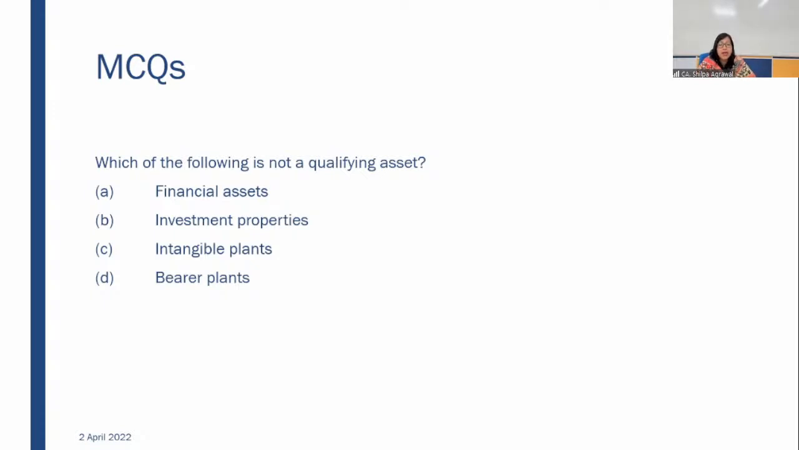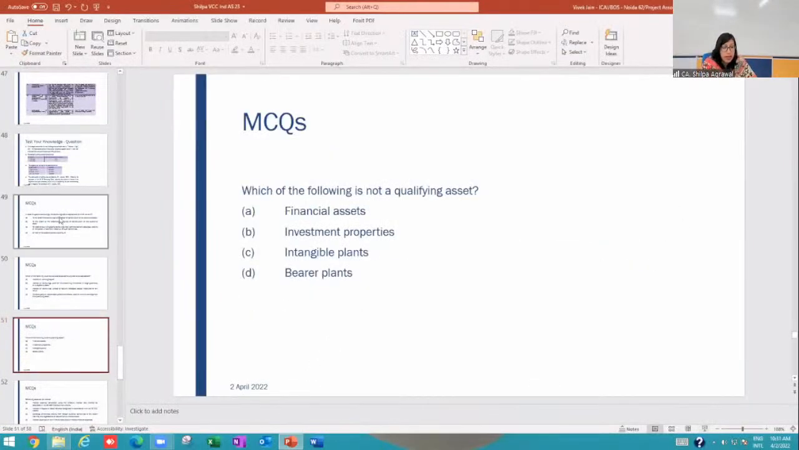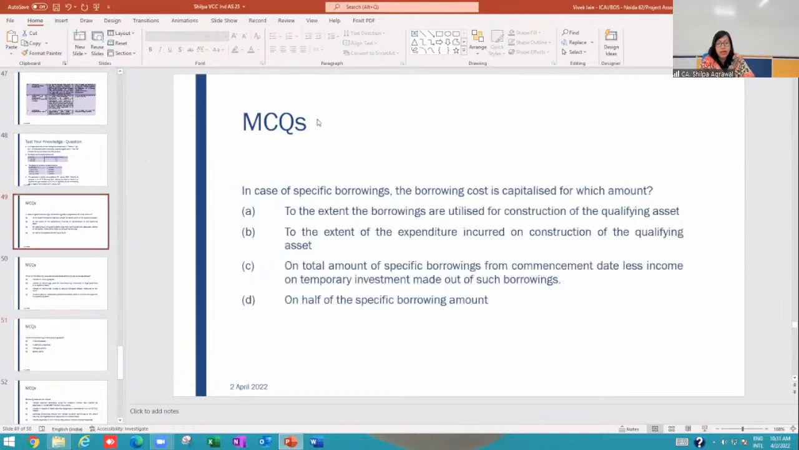Third MCQ: Which of the following is not a qualifying asset? Financial asset, investment properties. I think Srinidhi, you answered for this one. The answer is financial assets. My fault, I should have given the number. I'm putting the number to it now.